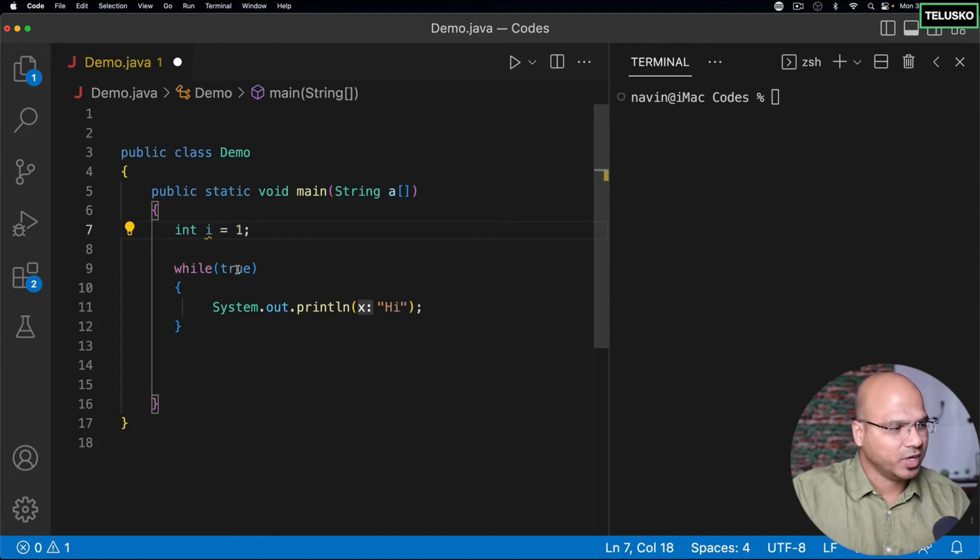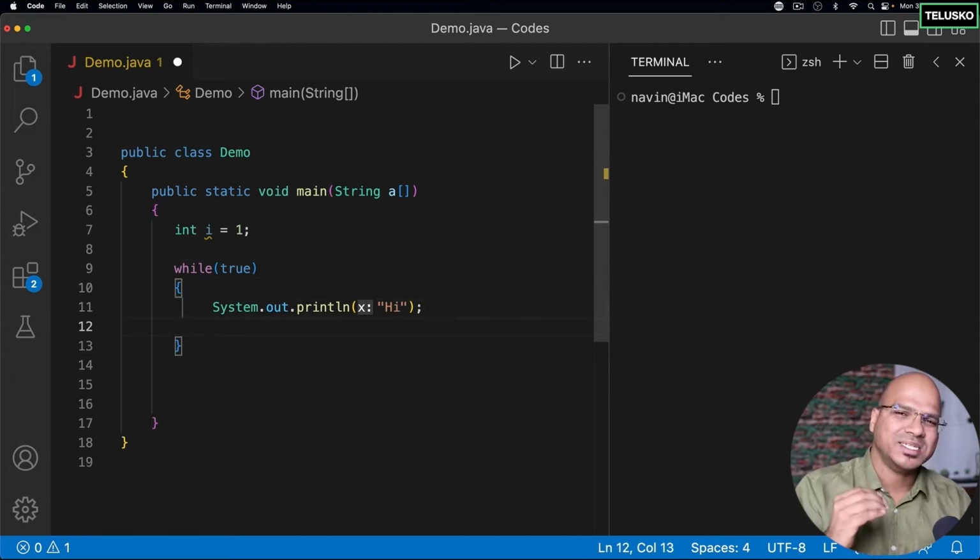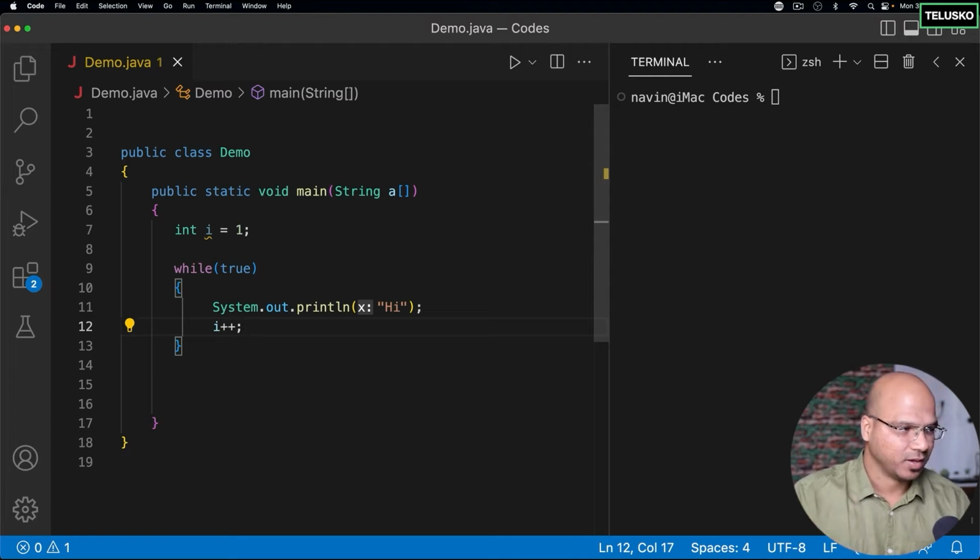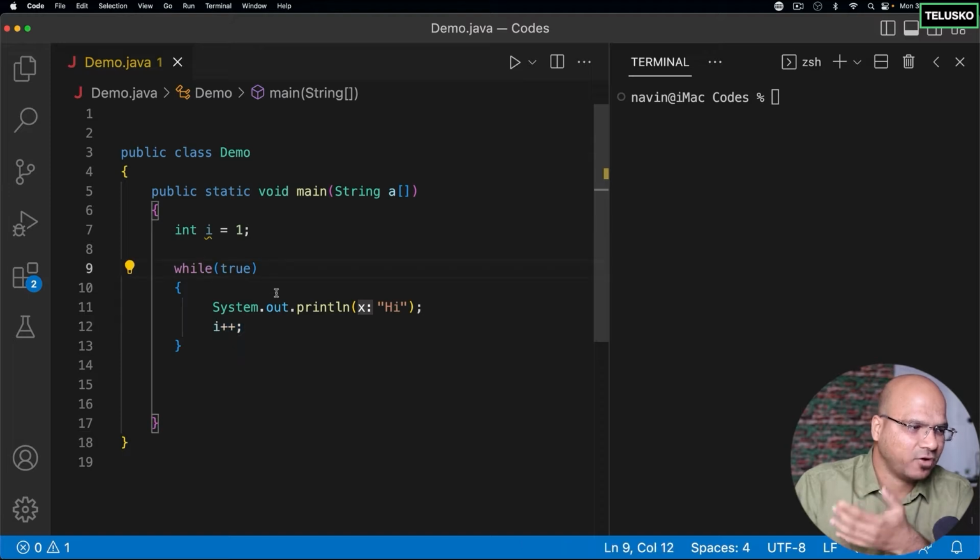Then every time you run this loop, after printing hi, you can just increment the value of i. But how do we increment? We have seen that, right? We have the concept of i++. So i++ will simply increment the value of i. Okay, that makes sense. And how do I check for the condition? See, it makes sense now because i is 1 and every time you run this loop, the i value will increase, right? So if you run this while for, let's say, 5 times, it will increment the value of i.